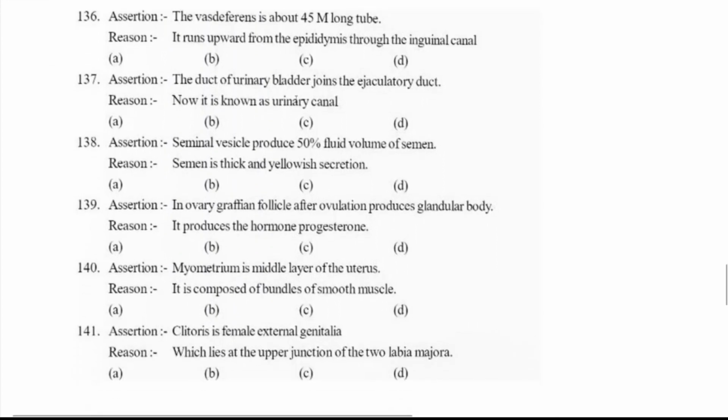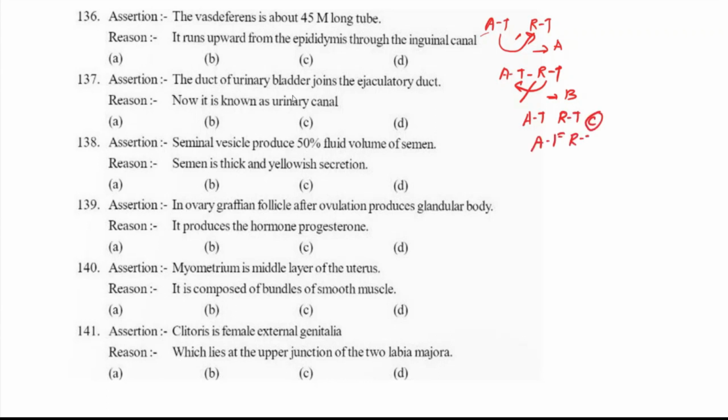Now, assertion and reason. I'll tell you how to answer them. First, we check assertion and reason. If assertion is true and reason is true, and the reason is the correct explanation for the assertion, then it is option A. Next, if assertion is true, reason is also true, but the reason is not the correct explanation for the assertion, then it is option B. If assertion is true and reason is false, then it is option C. If assertion is false and reason is true, then it is option D. Understand the four options? I'll explain once again.